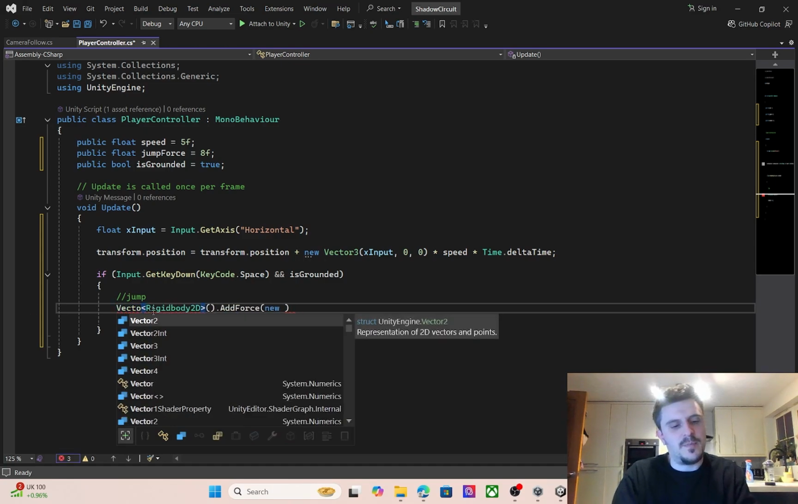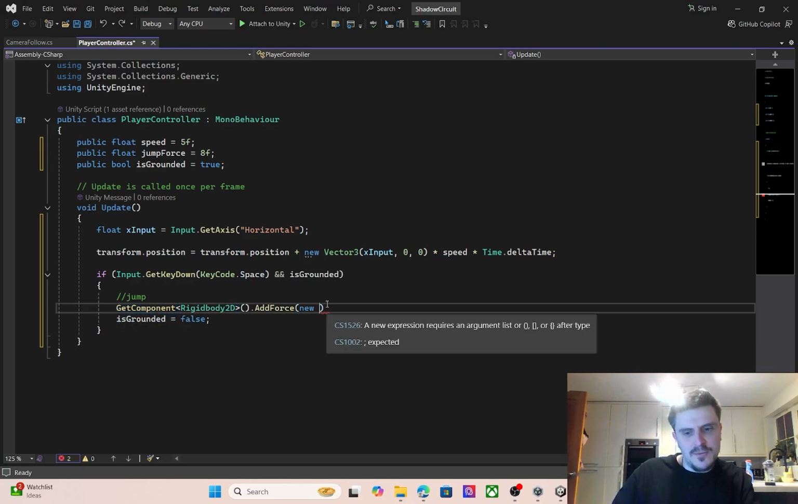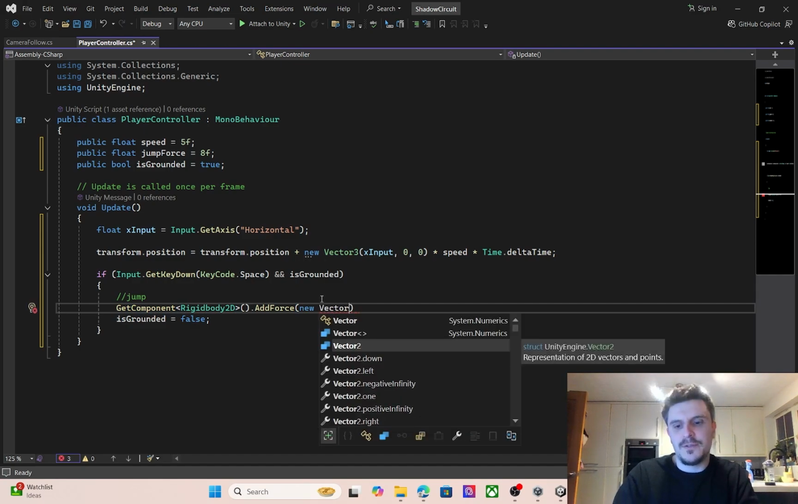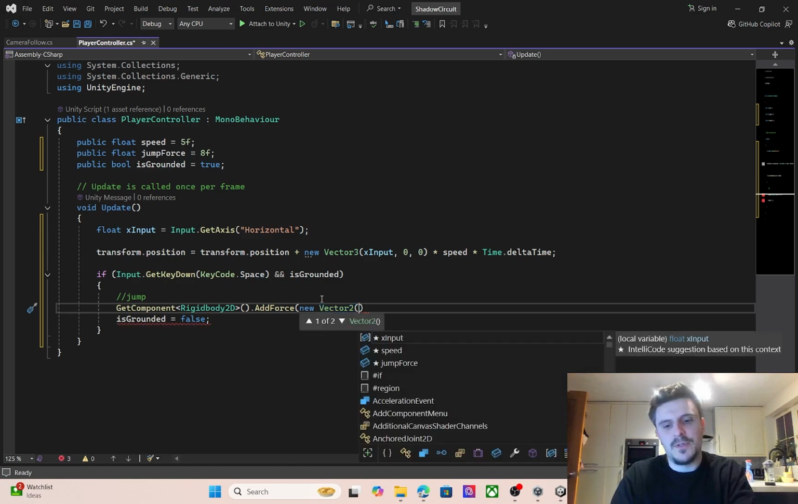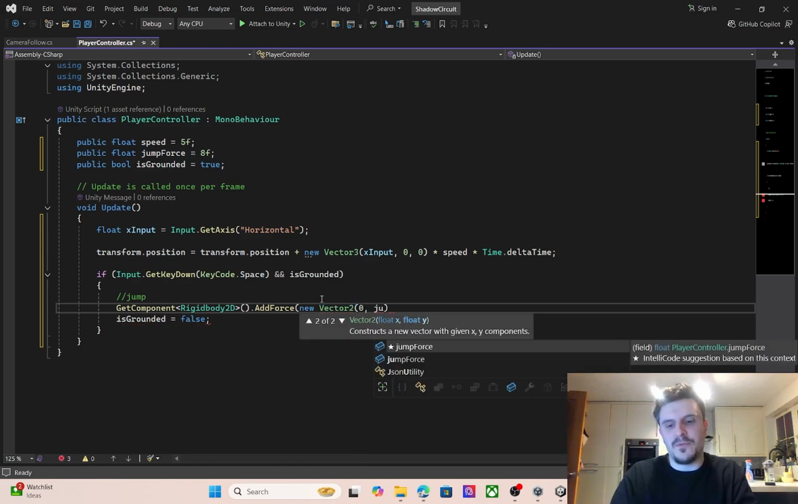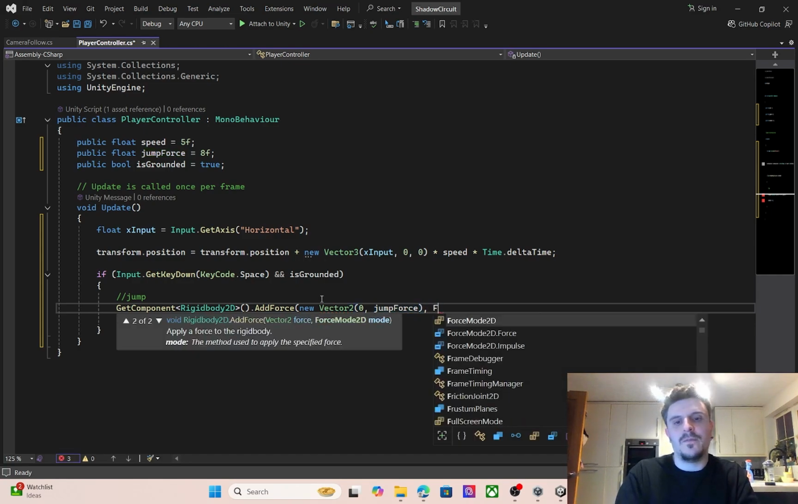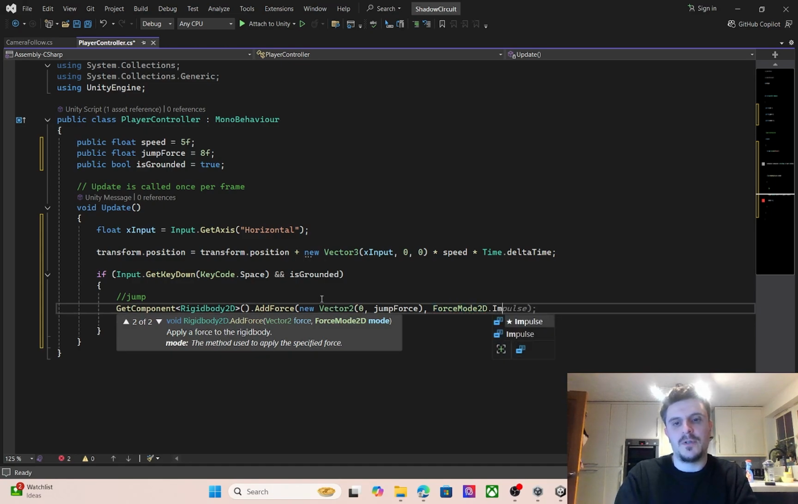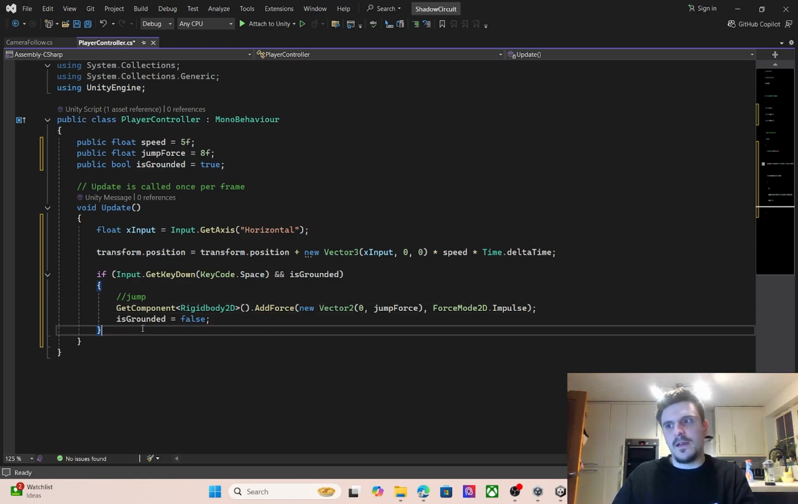It's decided to be annoying again. It's keyboard vector 2. And then we can say we want 0 on the X. We then want jump force to pop up there. We want nothing on the Z. Oh, it's vector 2, so we don't need it. We don't need that because it's only 2 vectors. And then we can say force dot impulse bracket semicolon. That's then that in there.